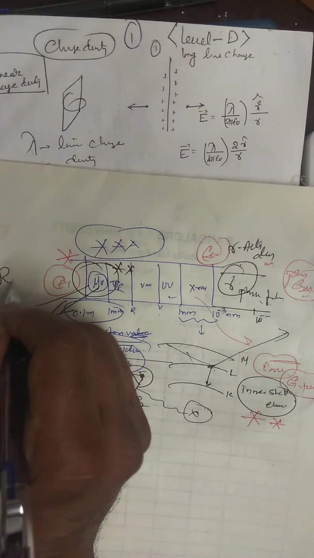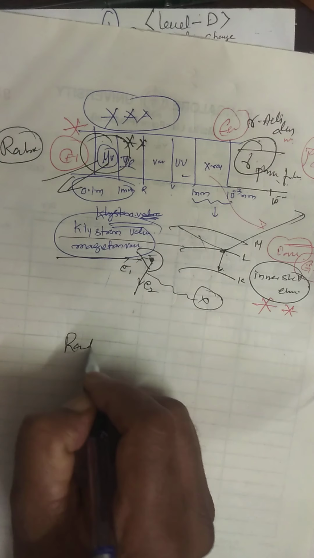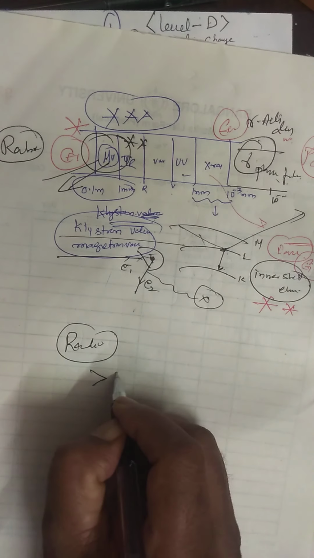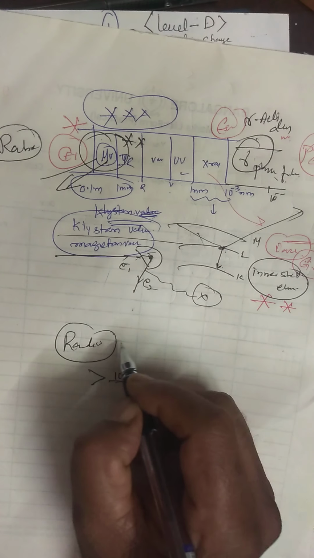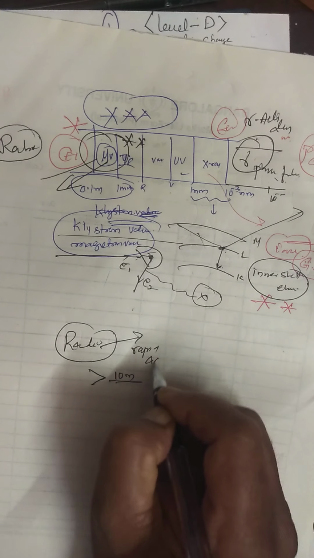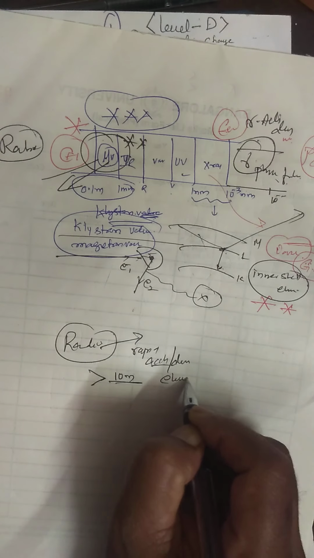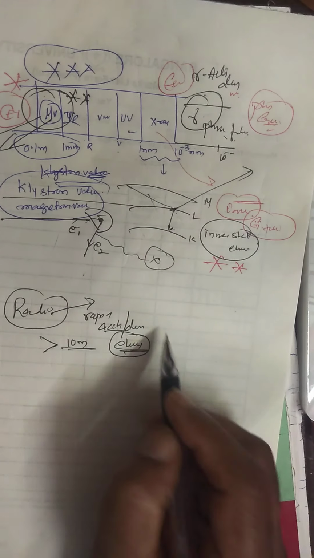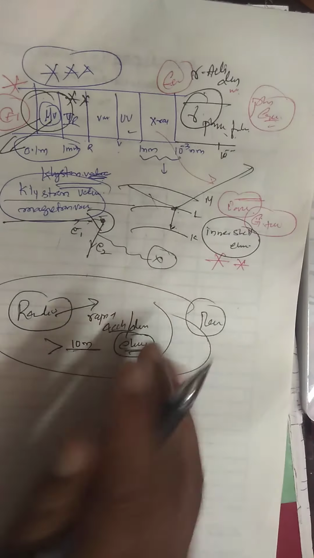Next, radio wave. Radio wave wavelength is greater than 10 meters. Radio waves are produced by rapid acceleration or deceleration of electrons in an aerial, and received by a receiver. This is a very big topic, but go through the textbook. They may ask you any one of this.